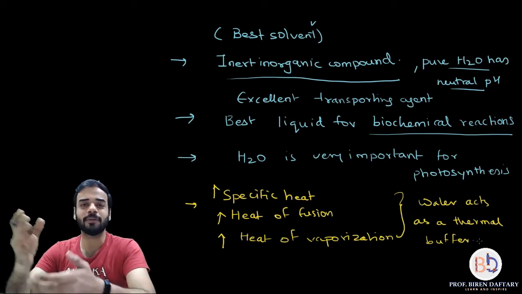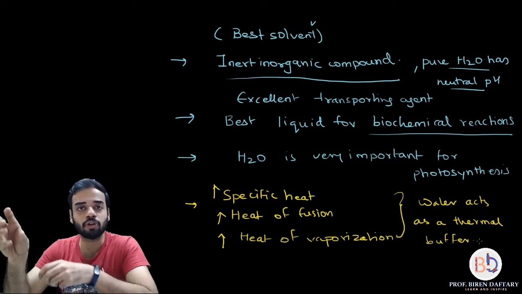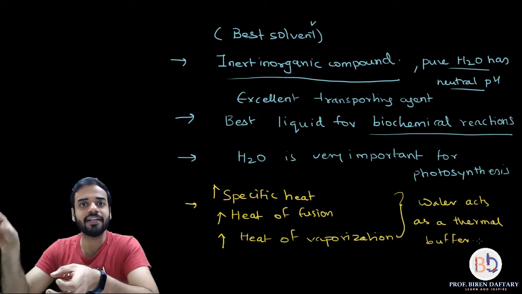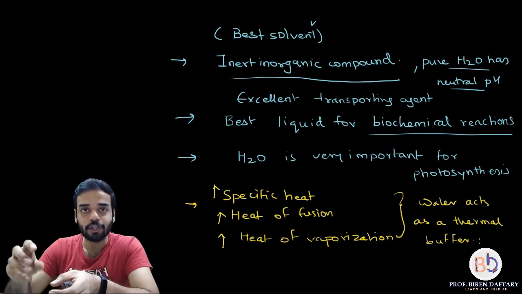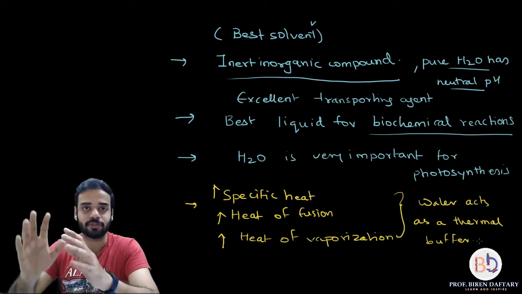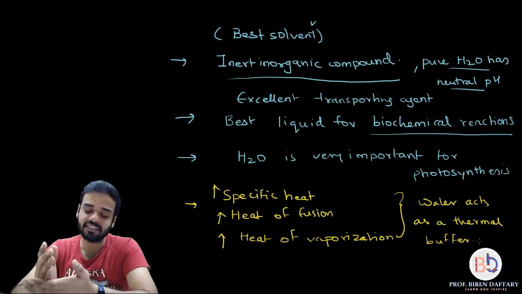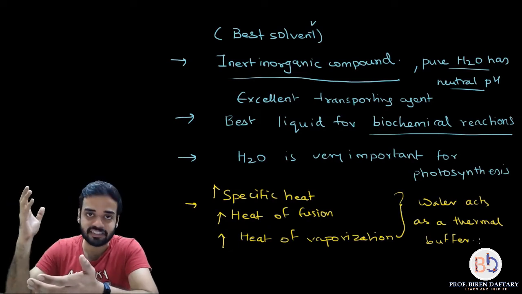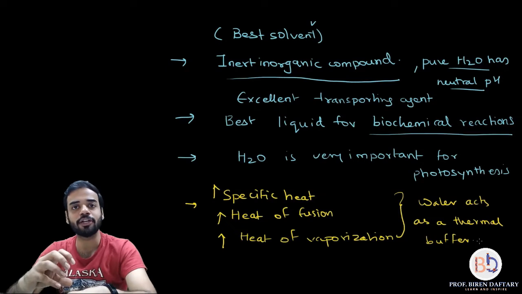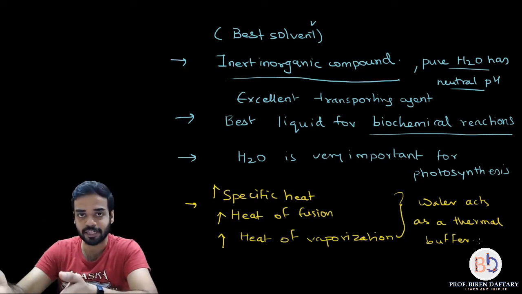Okay, now what is specific heat? Basically, specific heat is the amount of energy supplied in the form of heat to a substance so that that energy causes a unit rise in temperature of that substance. That is called specific heat. What is called heat of vaporization? Heat of vaporization is the amount of heat supplied so that a unit quantity of liquid converts into a unit quantity of vapor. Very simple, self-explanatory term.